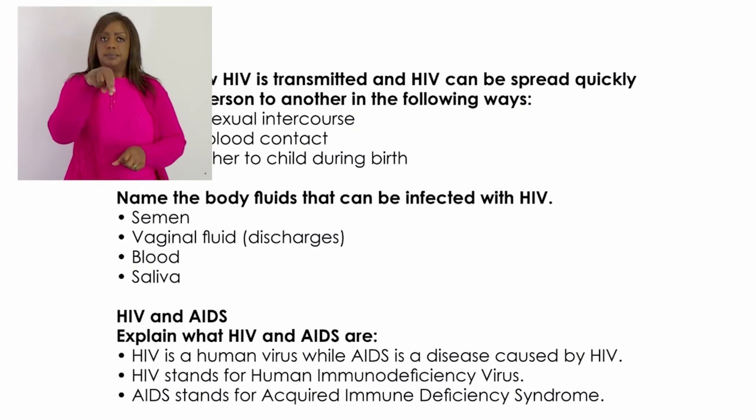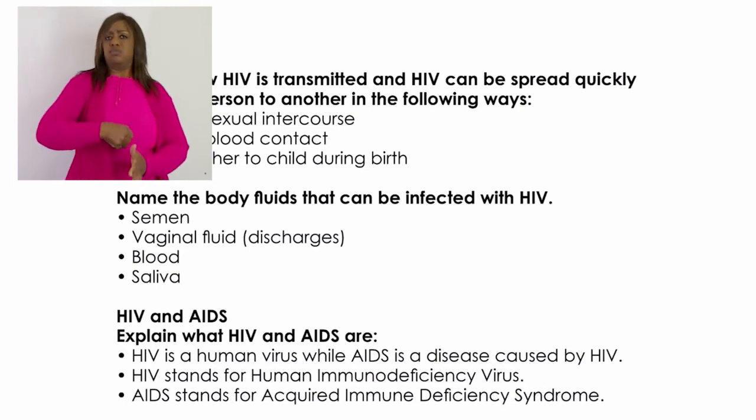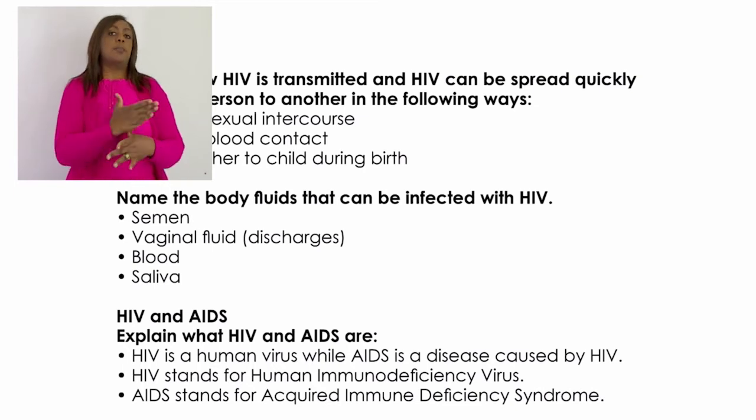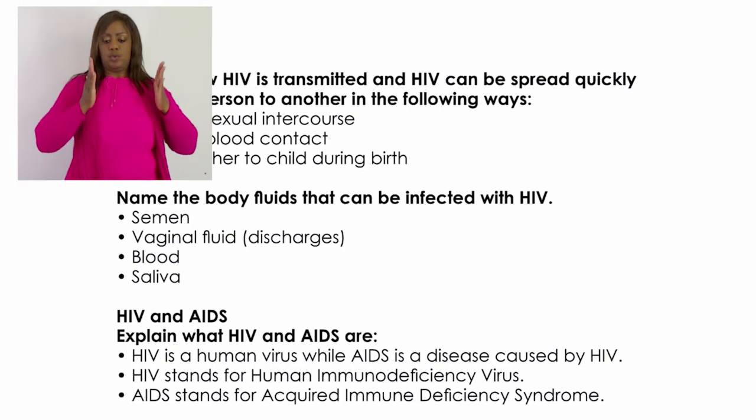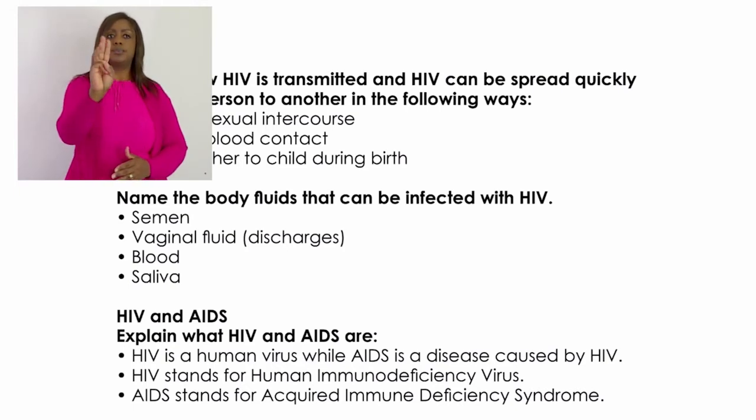Then we are also required to know the body fluids that can be infected with HIV. The body fluids that can be infected with HIV, we speak of the semen, the vaginal fluids, or to say the discharges, the blood, and then the saliva. Those are the body fluids that can be infected with HIV.